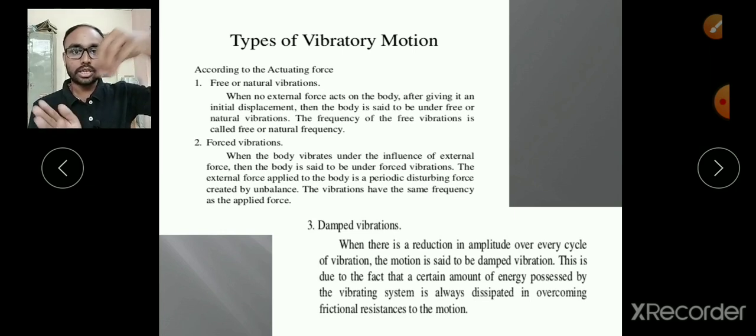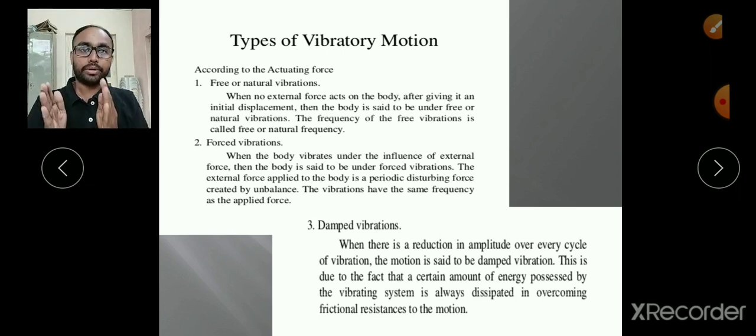Again, if we take the same system from the vacuum and dip it into water, obviously water has more resistive force than air. Whatever time was required to decay the amplitude in air, in water the amplitude decays very fast, and after very little time the simple pendulum stops vibrating. Such vibrations, in which the amplitude decreases and becomes zero and the body stops vibrating, are known as damped motion or damped vibrations.